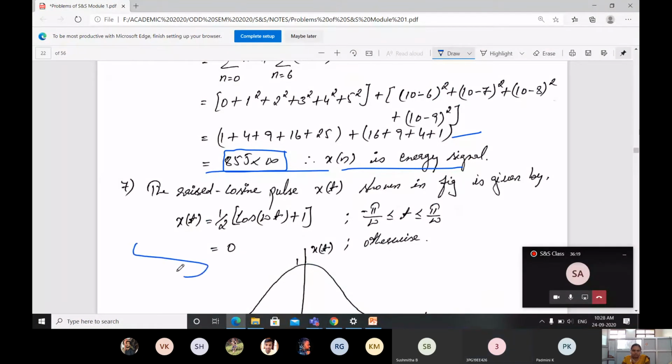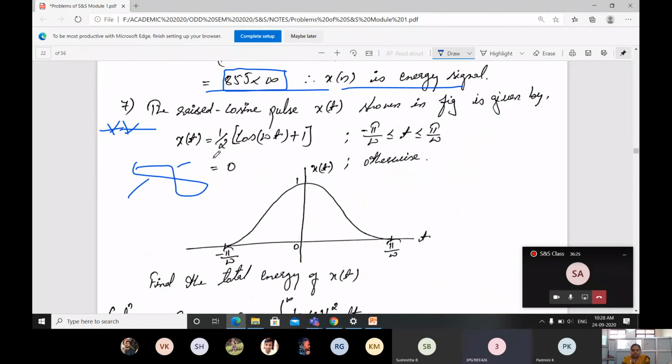Next problem, it is very important. Here a problem is given for us. The raised cosine pulse x of t shown in figure is given by x of t is equal to 1 by 2 cos omega t plus 1. The signal is varying from minus pi by omega to plus pi by omega. At 0 it is having amplitude 1. This is the signal that is given for us.